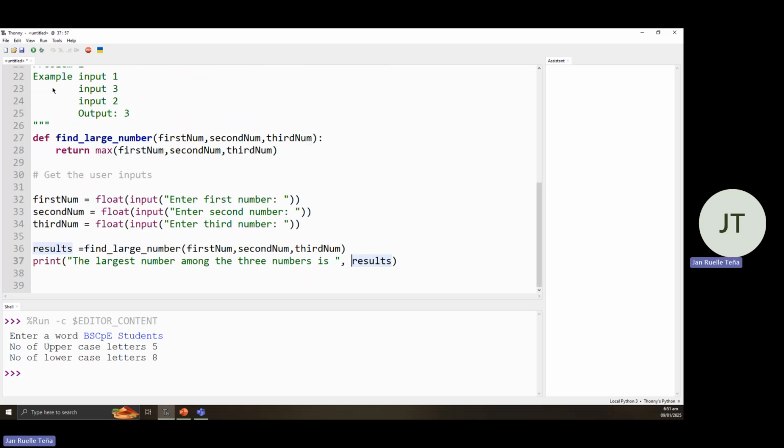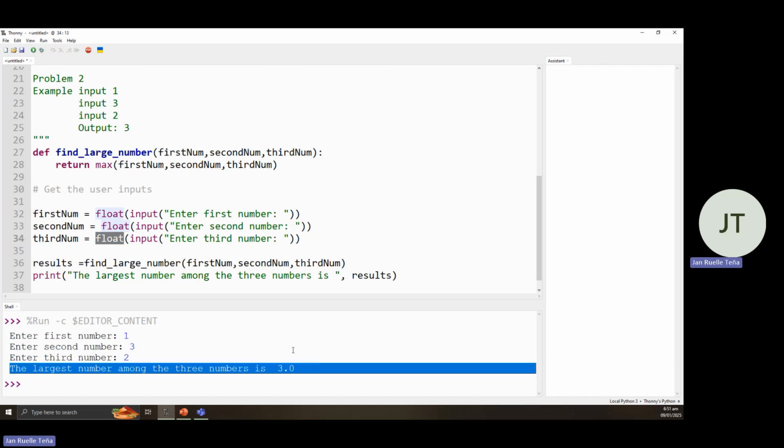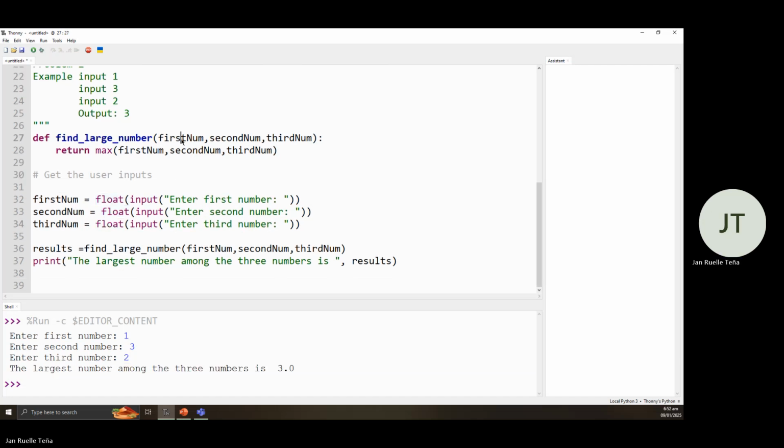Okay, let's run the program. Let's enter, for example, the one we given, 1, 3, and 2. Therefore, the largest number among the three numbers is 3. Since we use float, it instantiates the float as the output of our number.